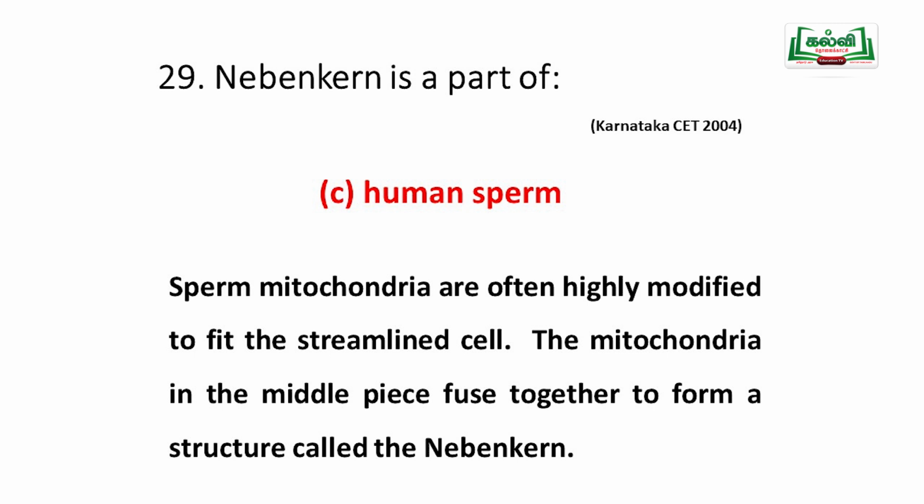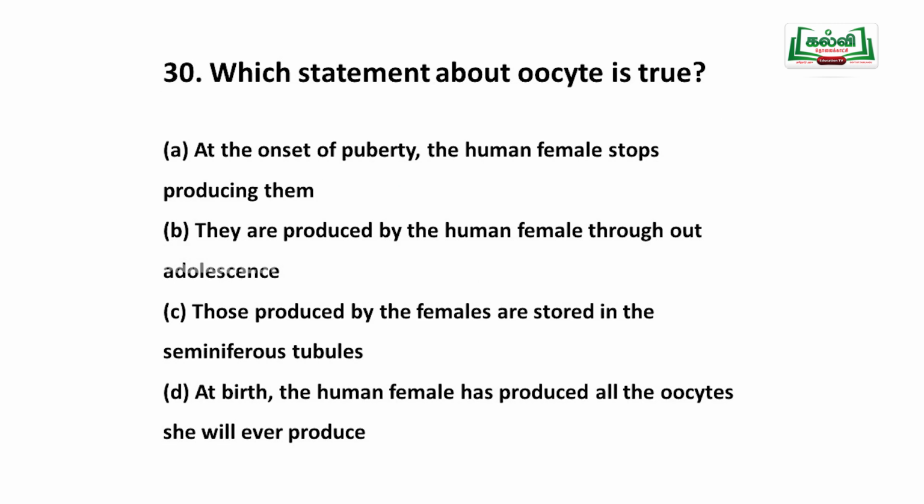The next one: which statement about the oocyte is true? At the onset of puberty, the human female stops producing them. Puberty, it won't stop. Then the third option, those produced by the female are stored in the seminiferous tubules.